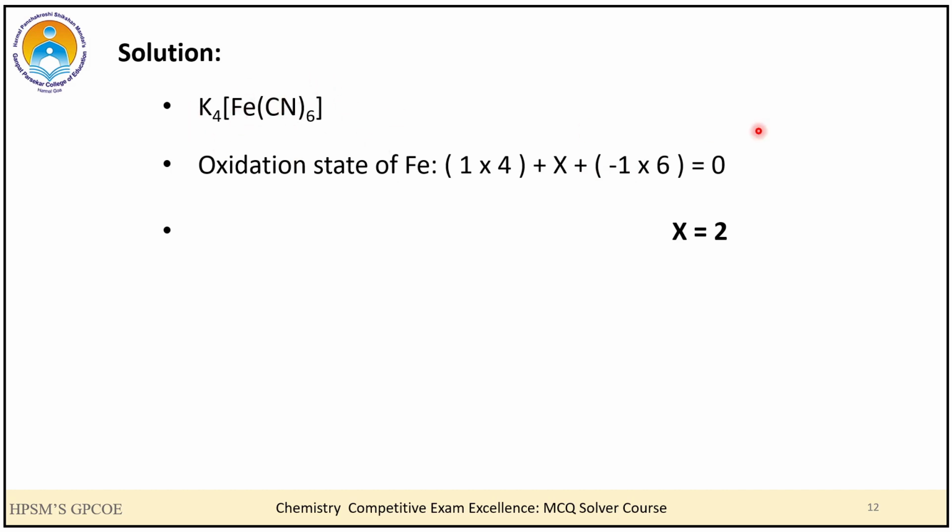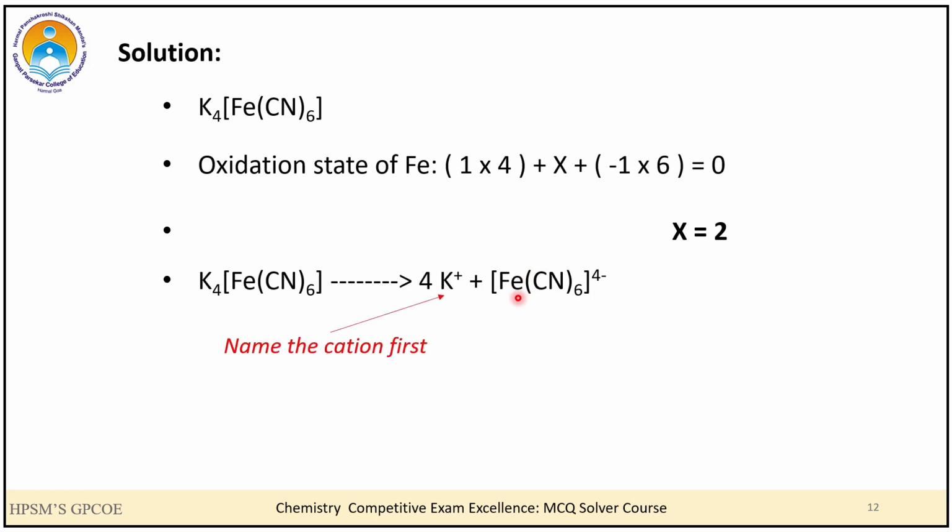Overall my compound is neutral and hence we put it equal to 0 and we get X is equal to 2. That means my Fe over here is in the +2 oxidation state. Now students, if I take this coordination compound and dissolve it in a suitable solvent, it will dissociate to give me 4 potassium ions and the corresponding complex ion.